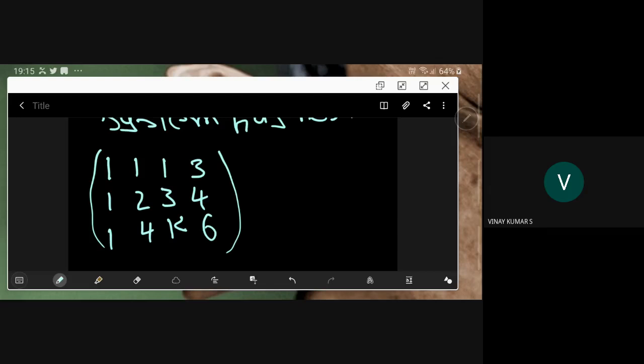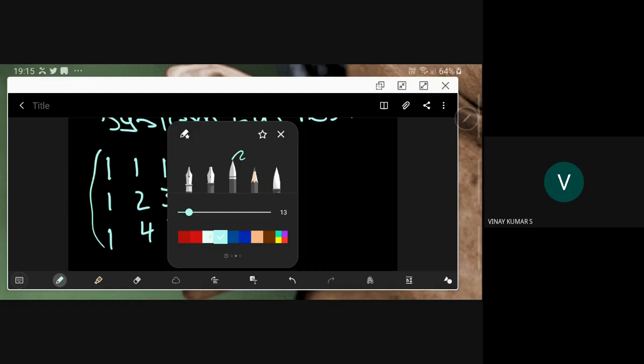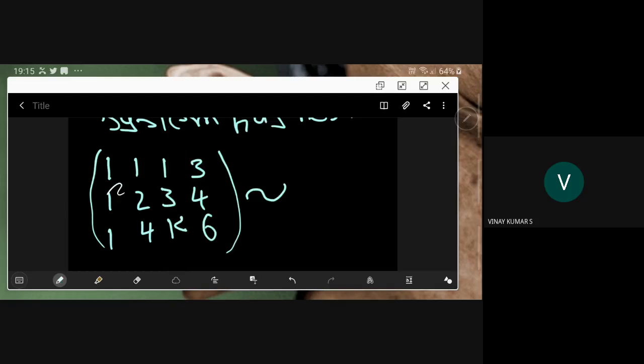This is not an echelon form, so we need to make these entries 0. This is the pivotal element.